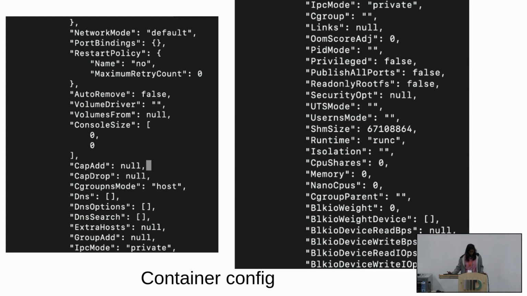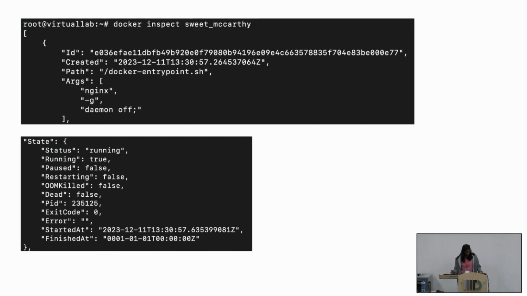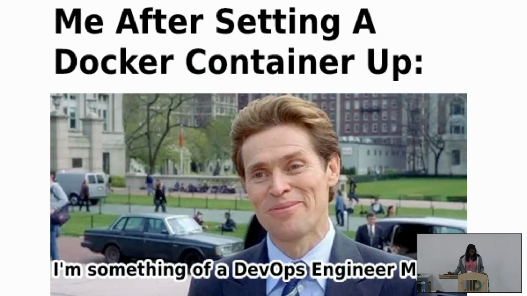Args is one of the most important things that you can see. And here in state, you can see some more information. It says it's running, and has other states like paused, restarting, and things like that. So that is enough details about your container, I think. Now you can call yourself DevOps engineers.